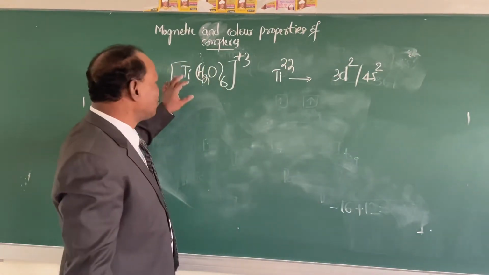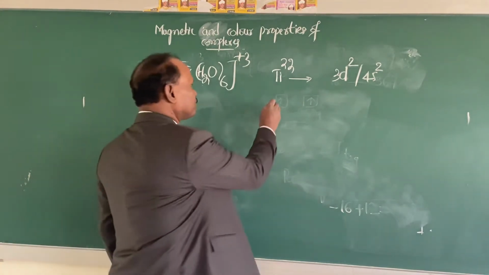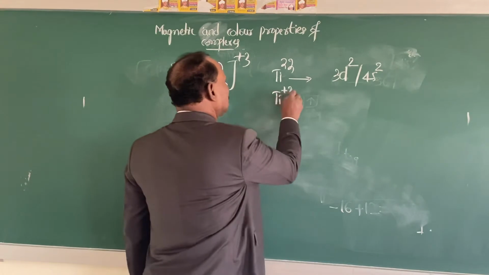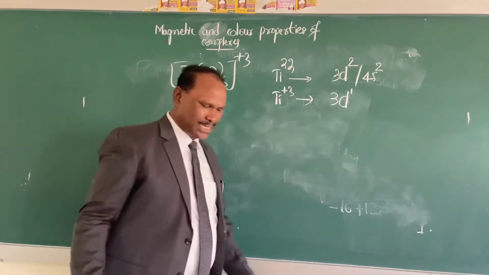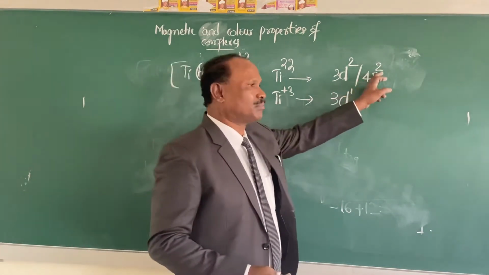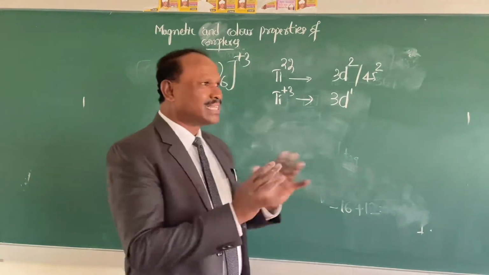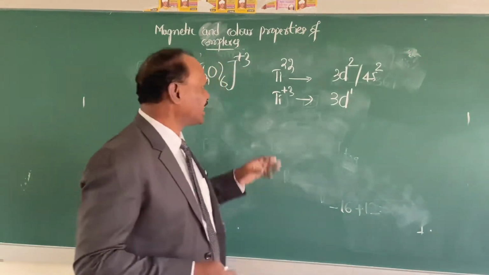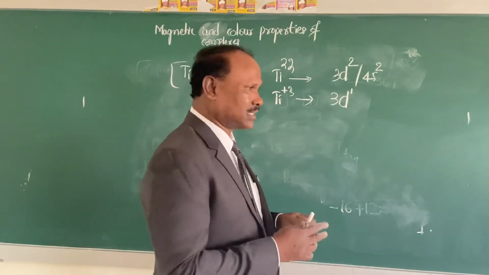The oxidation number of this titanium ion is +3. So it has lost 3 electrons and becomes 3d1. So 2 electrons from this 4s, 1 electron from this 3d. So totally 3 electrons are lost. Now the titanium +3 ion has got 1 electron in a 3d subshell.